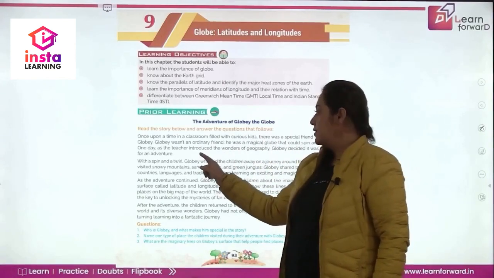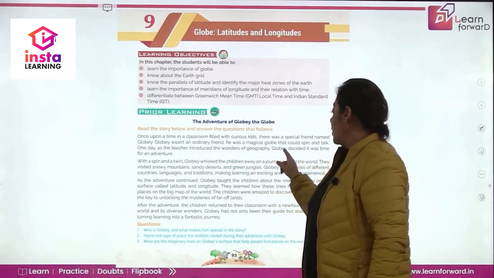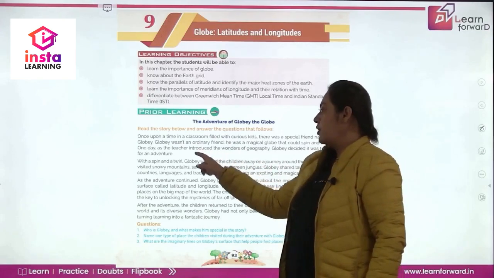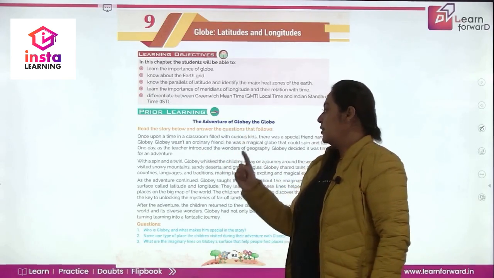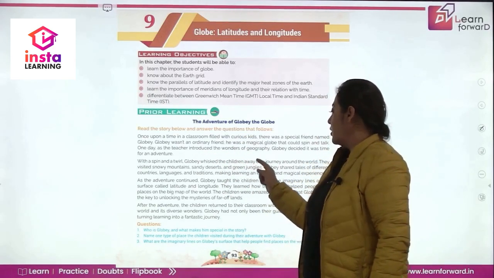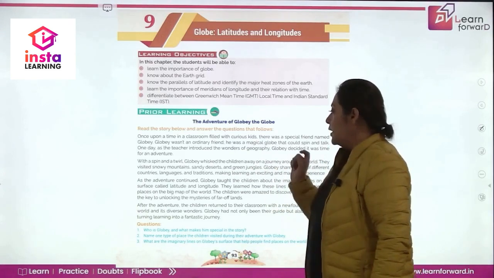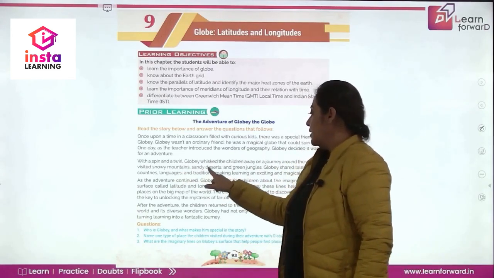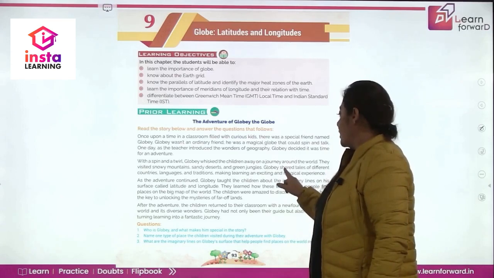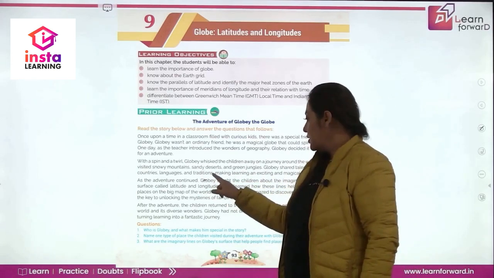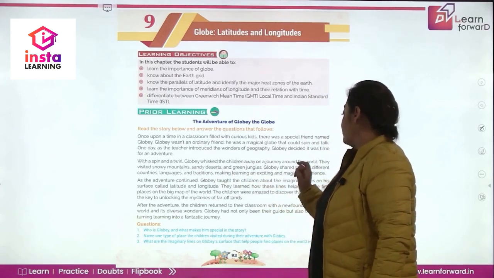One day, as the teacher introduced the wonders of geography, Globey decided that it was time for an adventure. With a spin and a twirl, Globey whisked the children away on a journey around the world. There were snowy mountains, sandy deserts, green jungles. Globey shared tales of different countries, languages and traditions, making learning an exciting and magical experience.